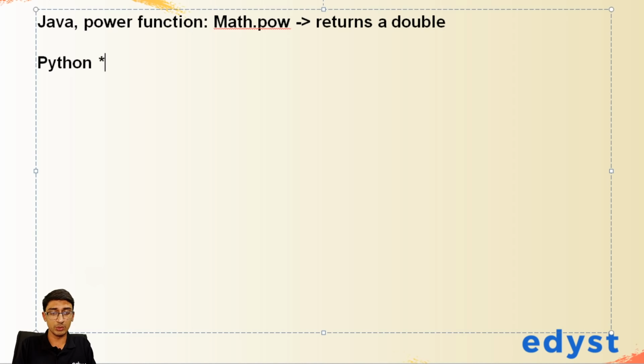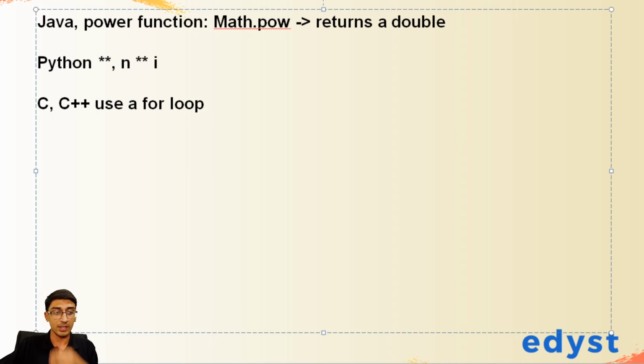In Python, you can simply use the double asterisk, which is nothing but n raised to i. In C/C++ you would have to import another library. So I'd just suggest use a for loop, right? So use a for loop for that. That's what I would suggest for that one, right?